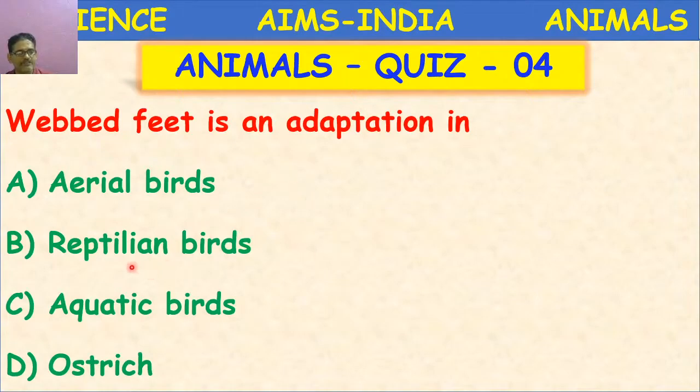Here the simple term reptilian bird is given, like Archaeopteryx, which is extinct. Aquatic birds, you have to understand this term, aquatic. Those who are in live chat, please answer the question.